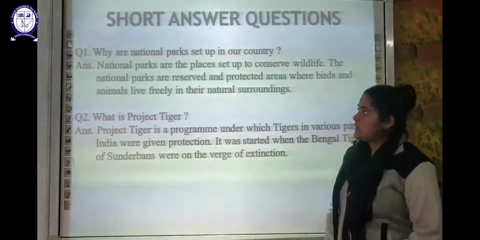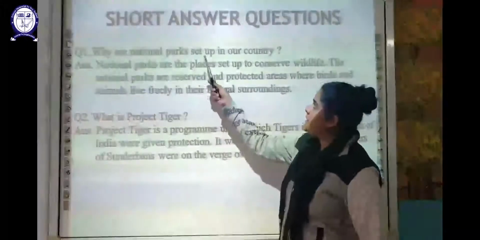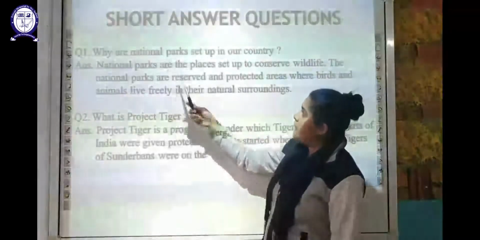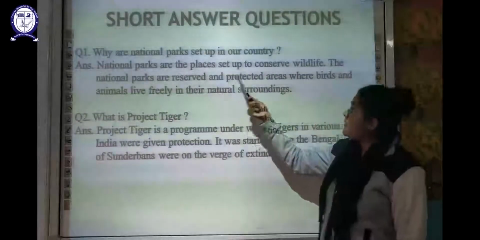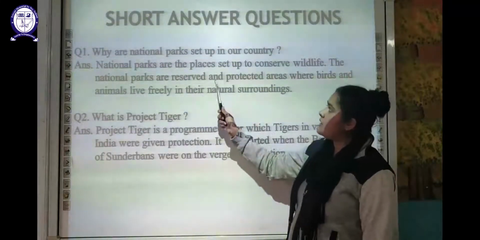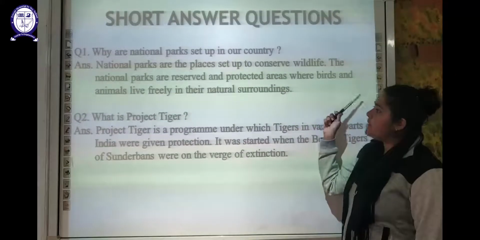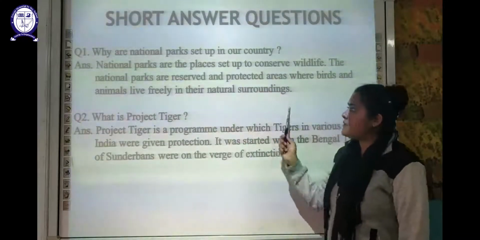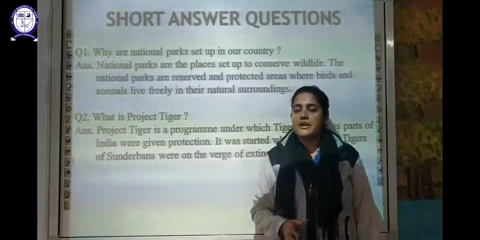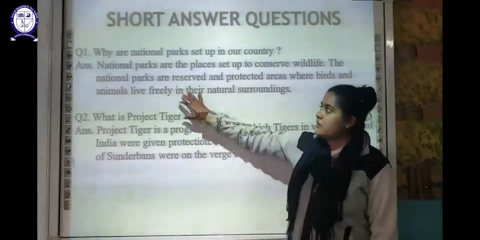Next is the short answer question, why are national parks set up in our country? What is the reason why these are set up? Because these national parks are set up so that we can conserve the wildlife. The national parks are reserved and protected areas where the birds and animals live freely in their natural surrounding. To protect them, to conserve them in their natural habitat, because of that these national parks are being constructed.